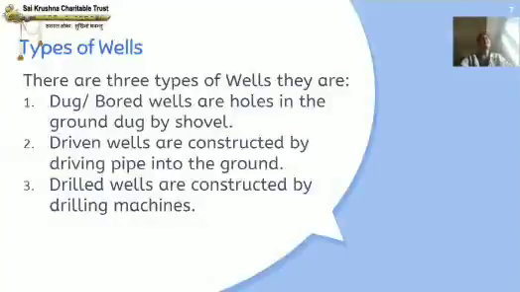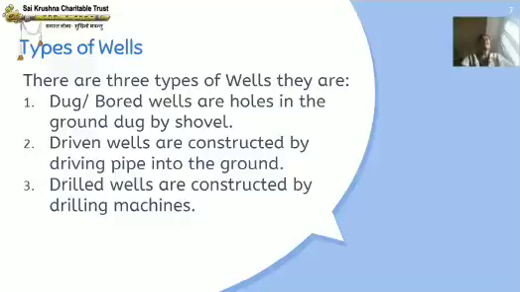There are three types of wells. They are the dug or bored wells, or holes in the ground dug by shovel. These bored wells are dug by shovel. A shovel is a hand implement consisting of a broad scoop, hollowed blade with a handle used to lift and throw mud. So shovel is used to dig wells.